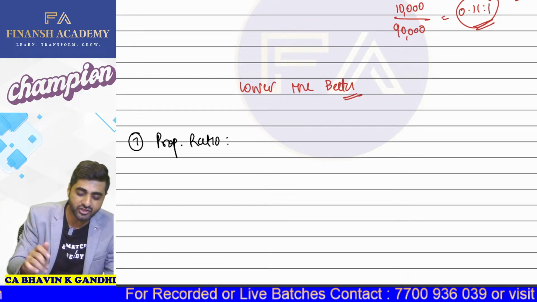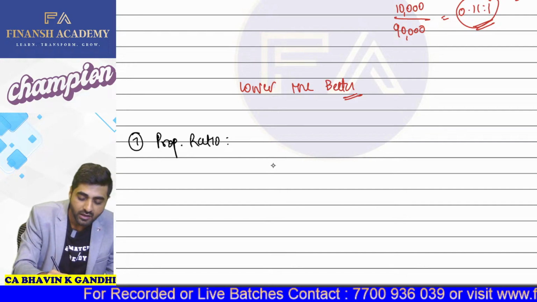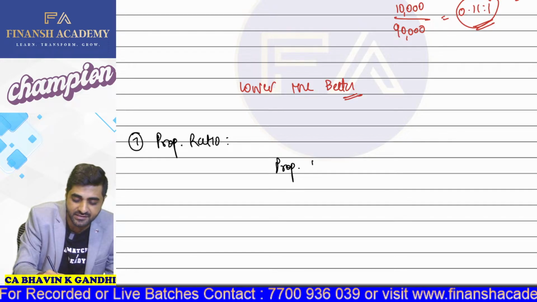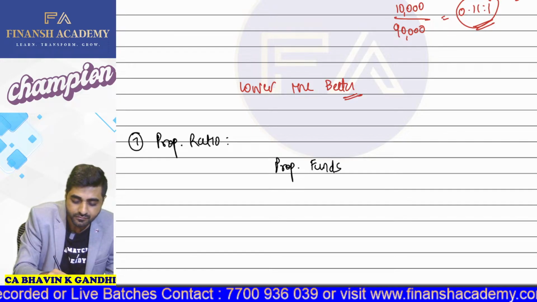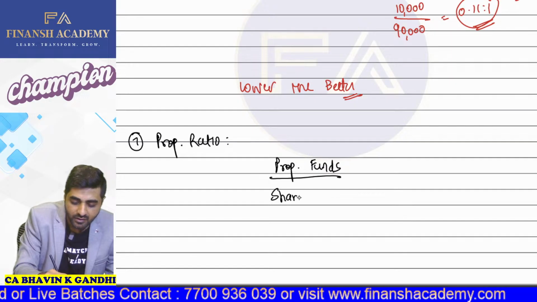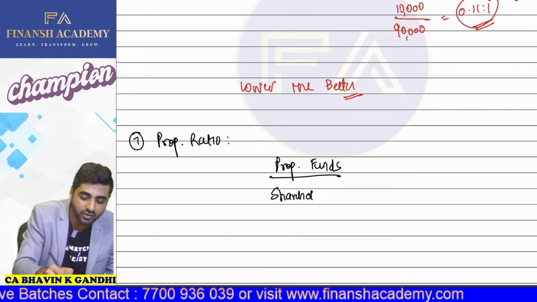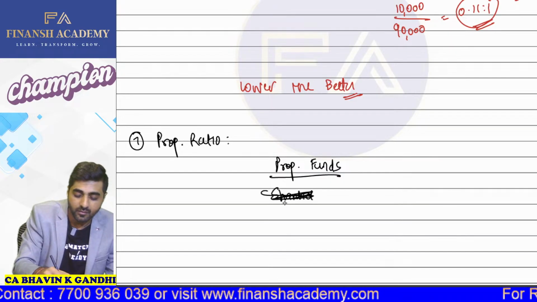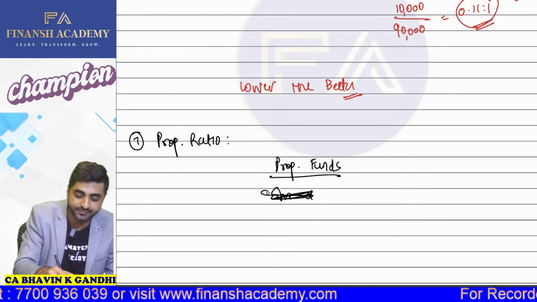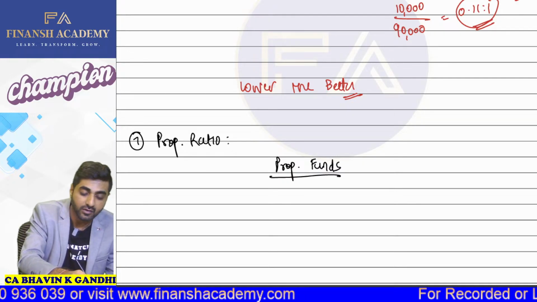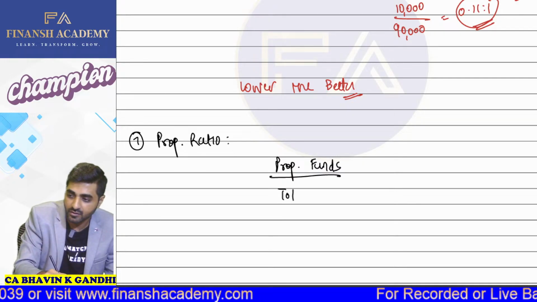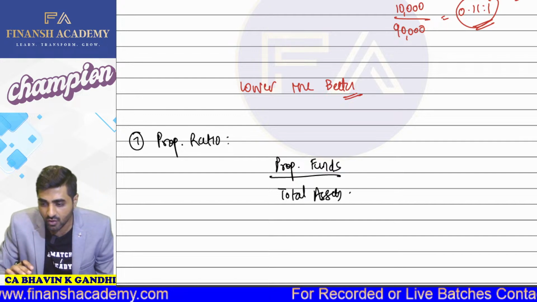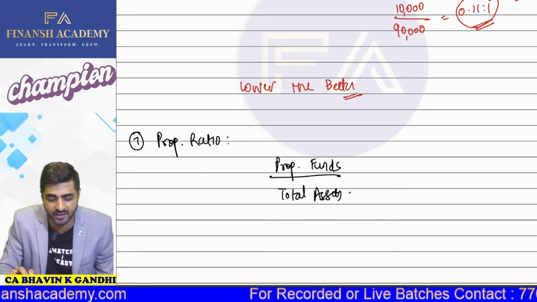Now, proprietary ratio. Your proprietary ratio deals with proprietors funds upon total assets. Basically, what does it mean?